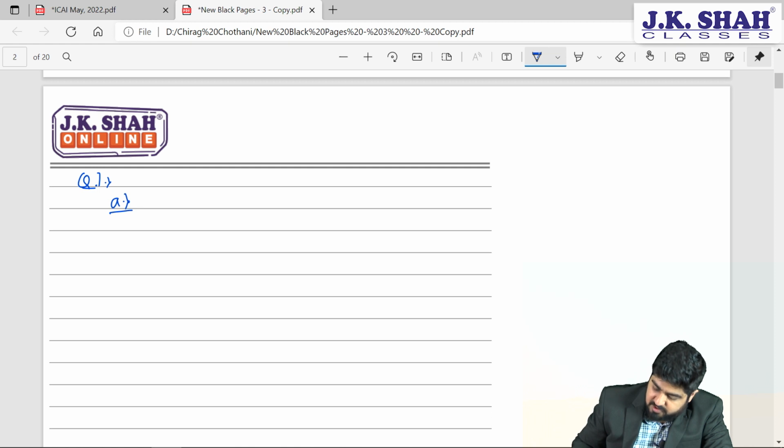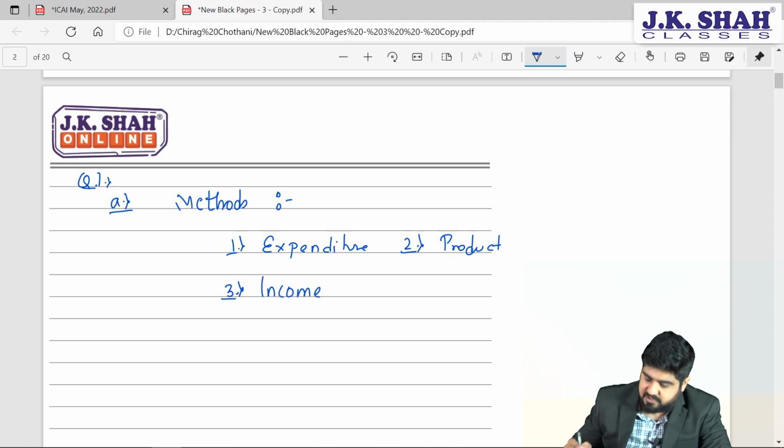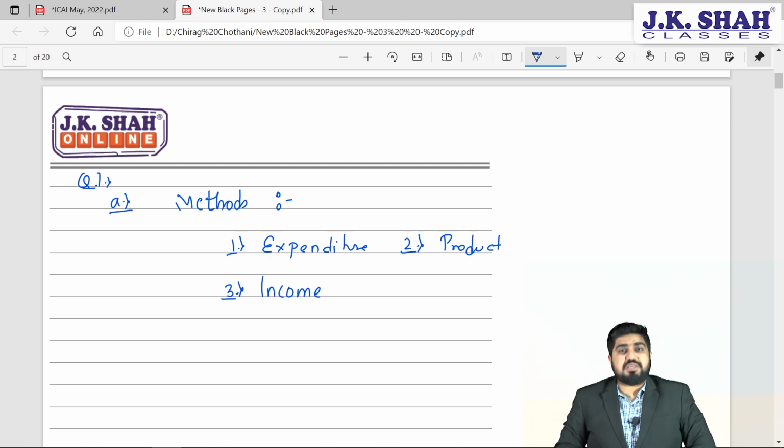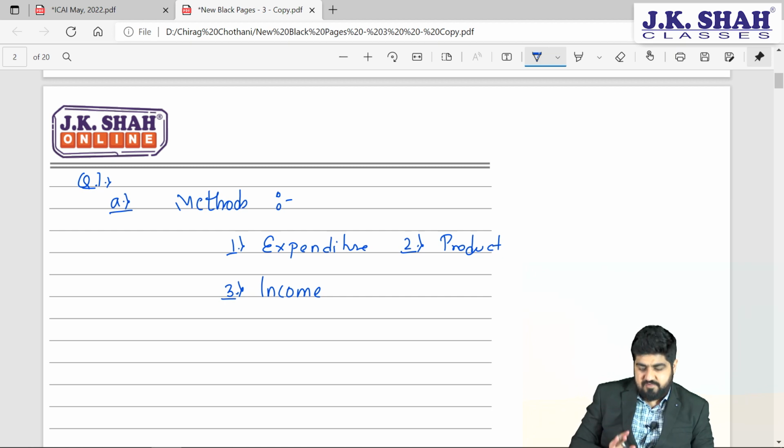There are 3 methods: first is the expenditure method, second is the product method, and third is the income method. These are the 3 methods we have for calculating national income.